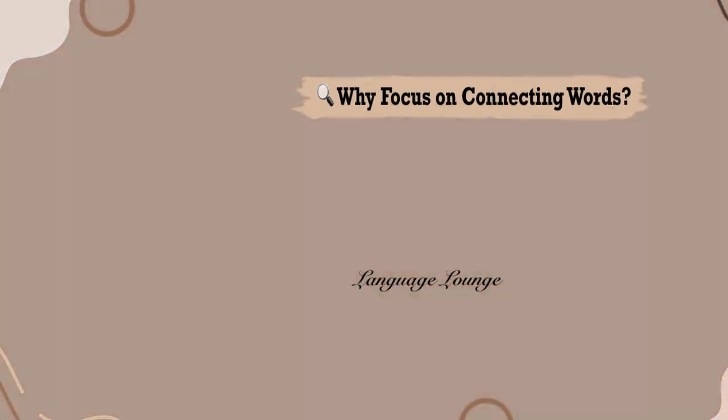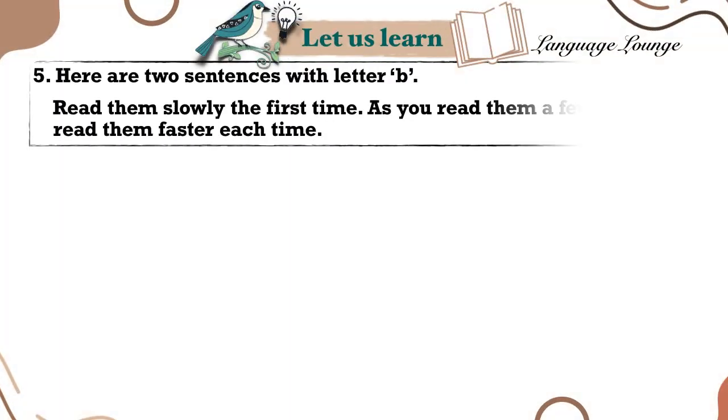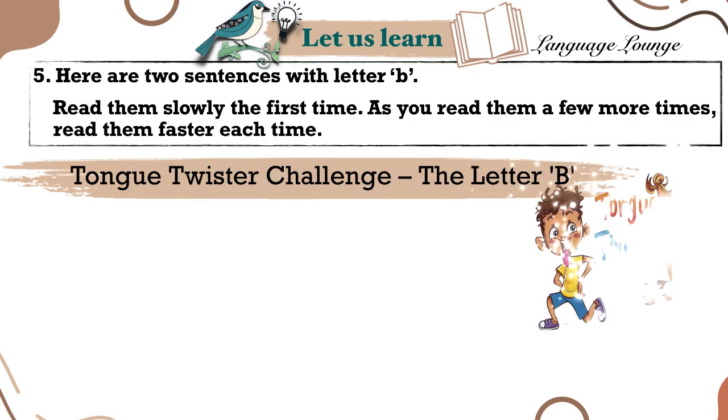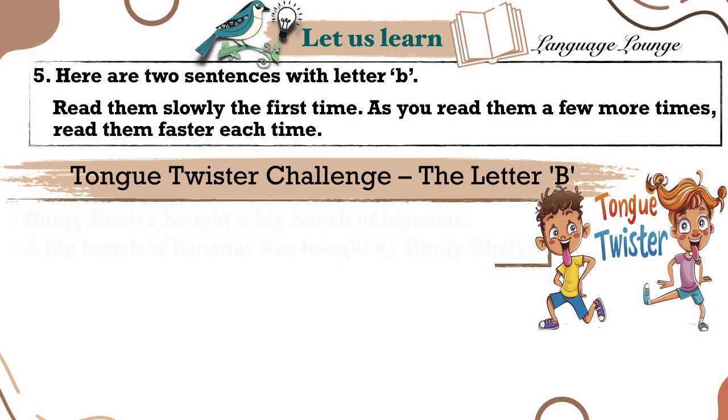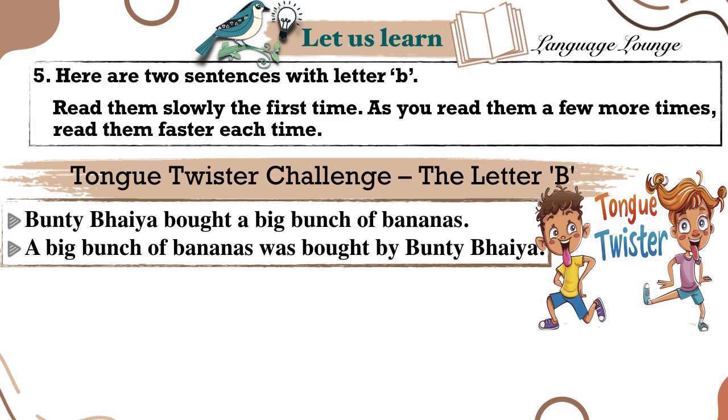Tongue twister challenge. The letter B. Let's add a fun twist to our lesson. Try saying this aloud. First slowly, then faster each time. Bunty Bhaiya bought a big bunch of bananas. A big bunch of bananas was bought by Bunty Bhaiya. Can you say both clearly at full speed?